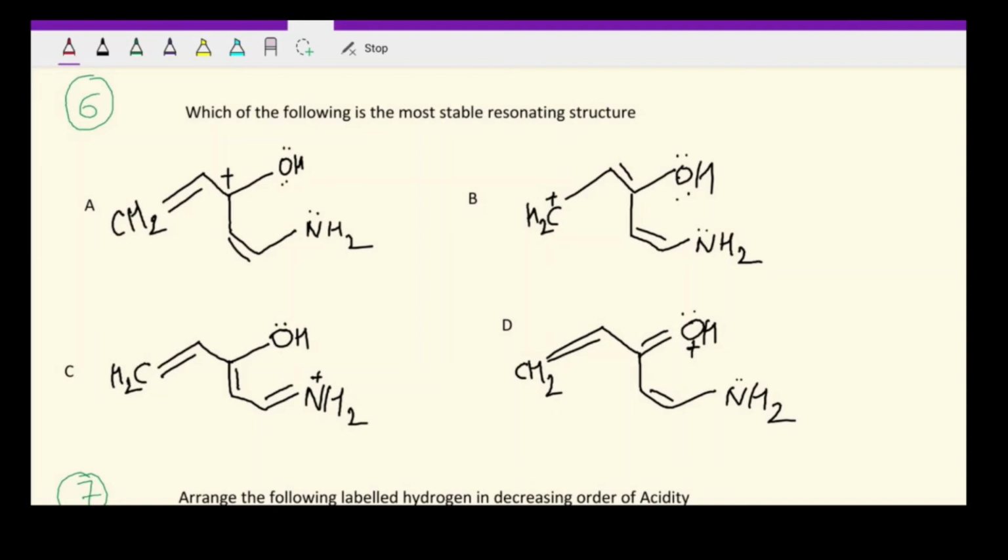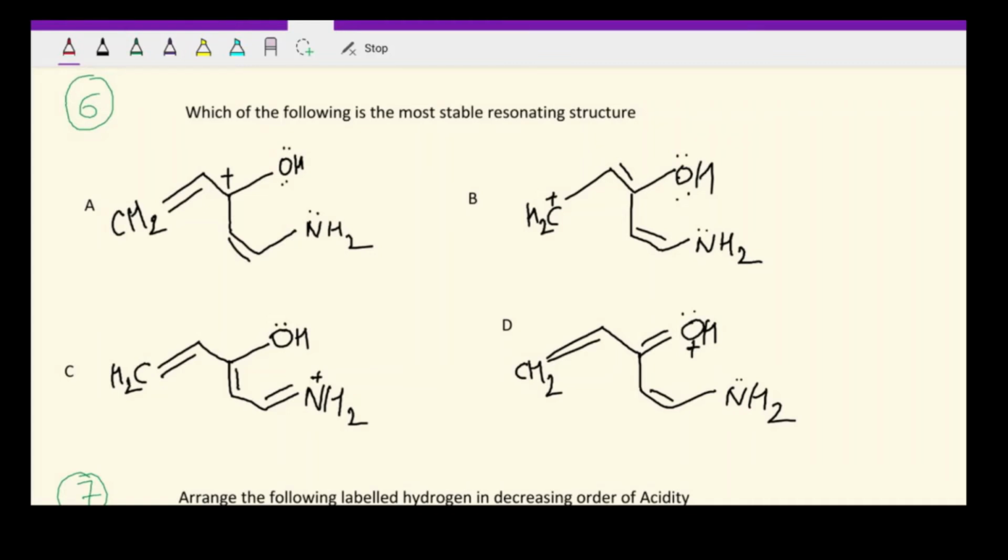Okay, so here we have been asked which of the following is the most stable resonating structure. So again we have been asked about the most stable resonating structure. Now if you recall, one of the rules for determining the stability of a resonating structure was that the structure having more number of covalent bonds will be more stable.